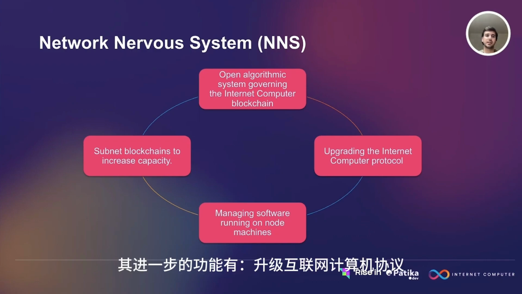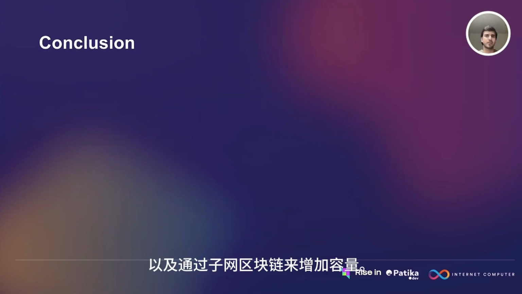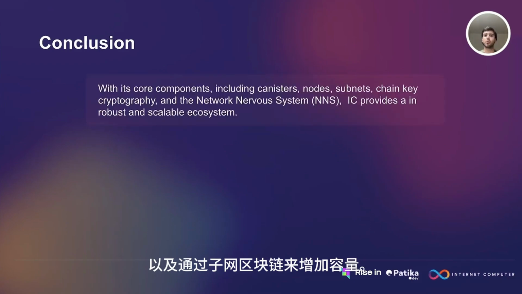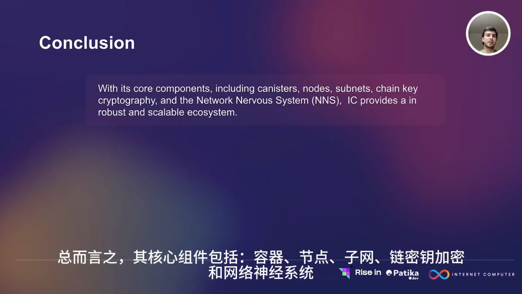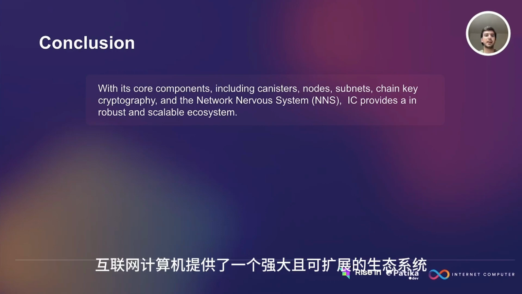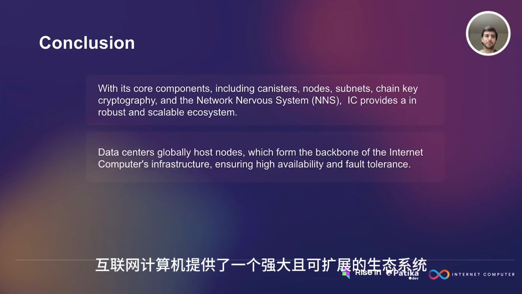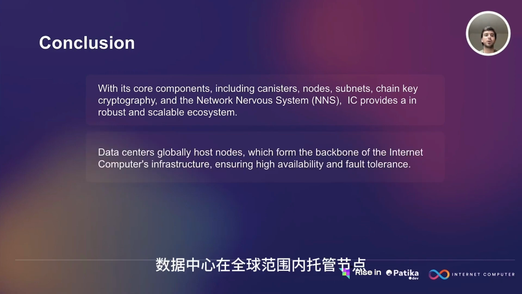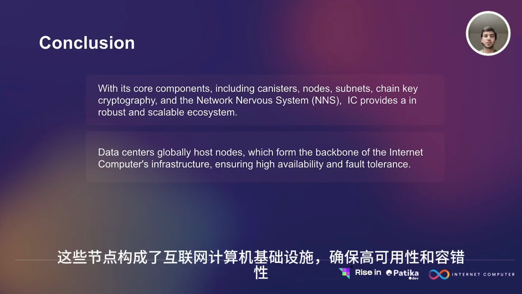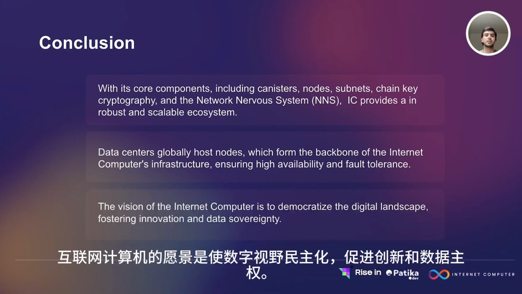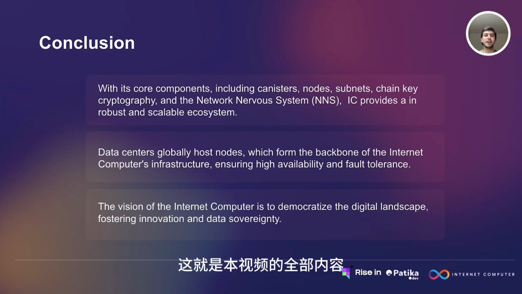And its further functionalities are upgrading the Internet Computer Protocol, managing software running on node machines, and subnetting the blockchain to increase capacity. Now, as a conclusion, with its core components including canisters, nodes, subnets, chain key cryptography, and the Network Nervous System, Internet Computer provides a robust and scalable ecosystem. Data centers globally host nodes, which form the backbone of the Internet Computer's infrastructure, ensuring high availability and fault tolerance. The vision of the Internet Computer is to democratize the digital landscape, fostering innovation and data sovereignty.